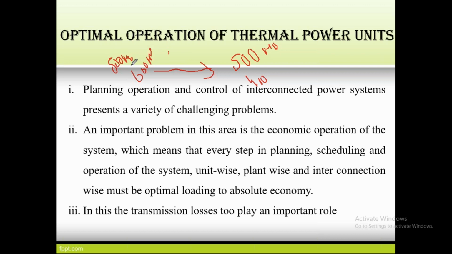So that is the capacity, the 600 megawatts capacity I have to involve there. So after the losses, you will get approximately near the load requirement. So that is the factor involved in the optimal operation. Next.